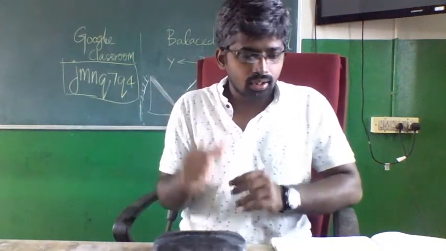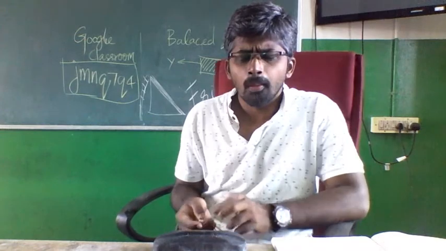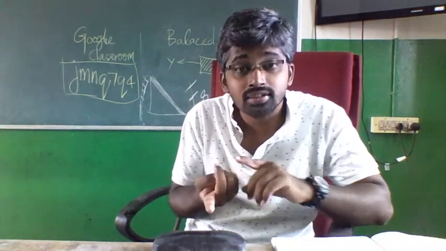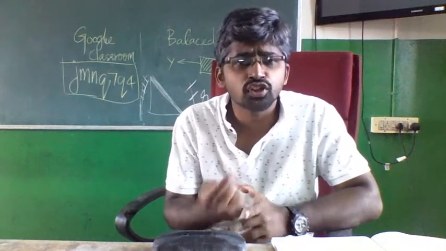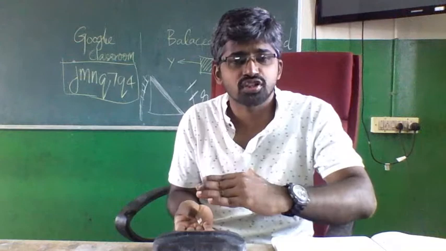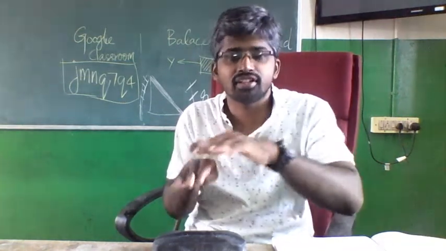Now consider this is a box. Now I'm applying a force like this. The box is not moving. Why is it not moving? Because the applied force is less than the frictional force.